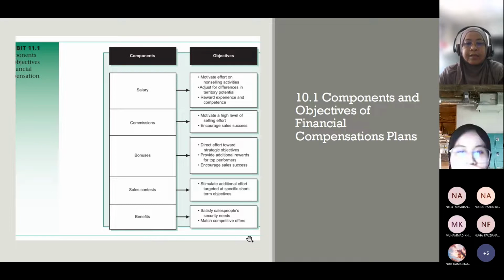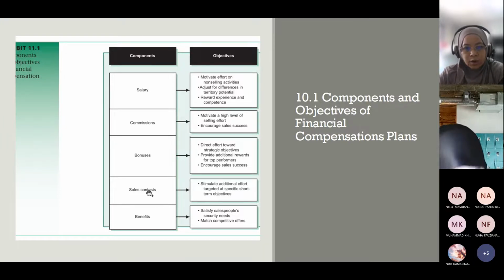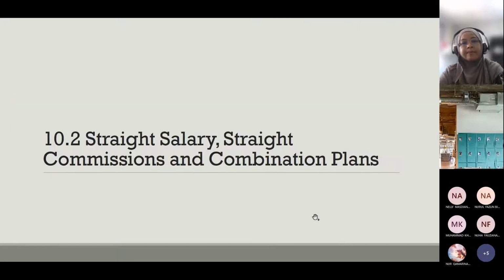Another is benefit, which satisfies people's security needs and matches competitive offers. This is more to, for example, medical coverage, promotion entitlement, other than salary and all of this lah. We also have what I call the compensation, perk and benefit.